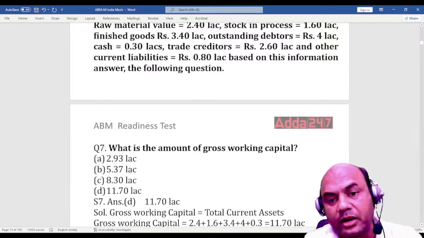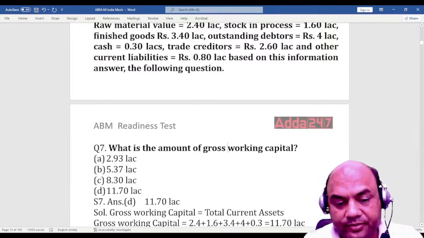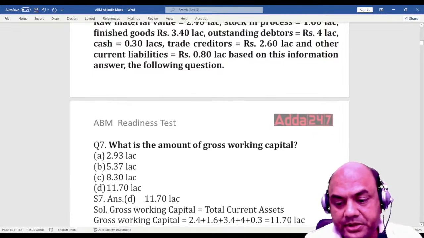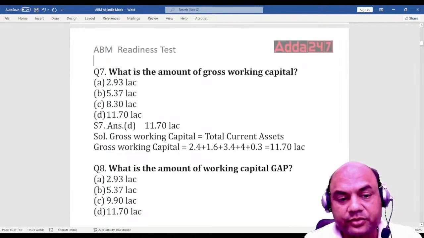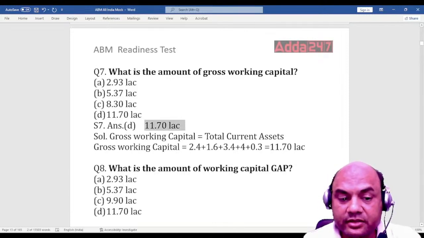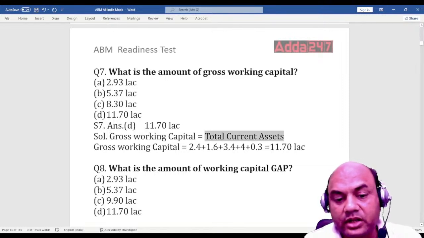So gross working capital is always equal to the assets. So now look at it. I'll give you the options also and the explanation also. So you can see the options: 2.93 lakhs, 5.37, 8.3, 11.7 lakhs. So answer is 11.7. How? What did I say? Gross working capital equals to total current assets. Now what are the total current assets?